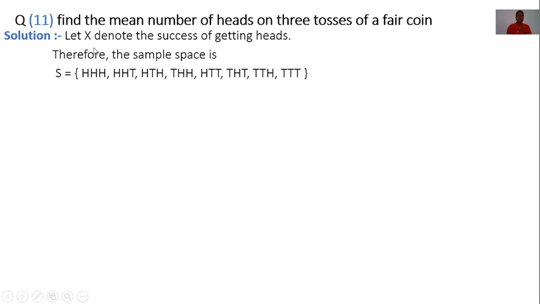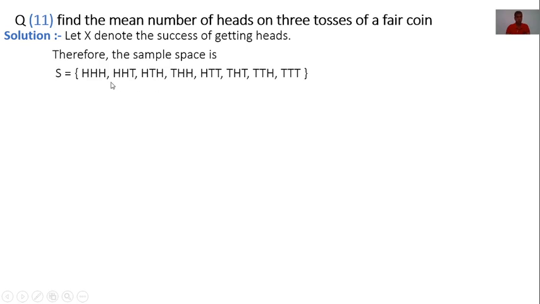Here I consider X denotes the number of heads obtained. Therefore, this is the sample space. Sample space means the collection of possible outcomes.